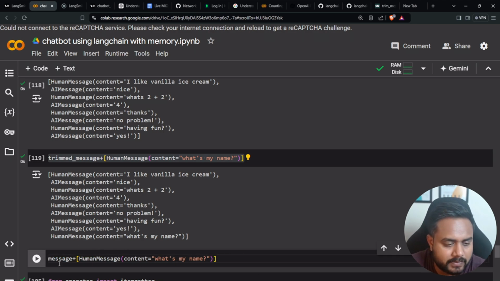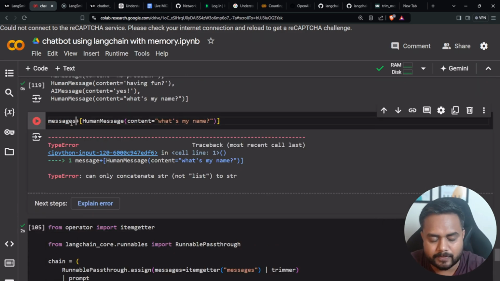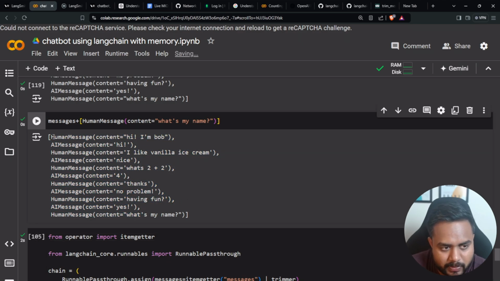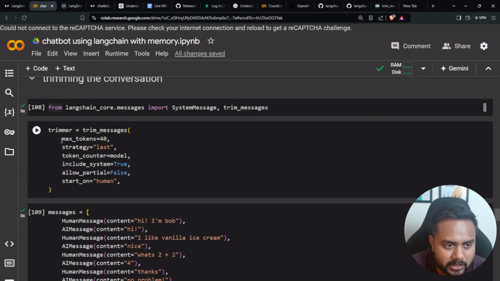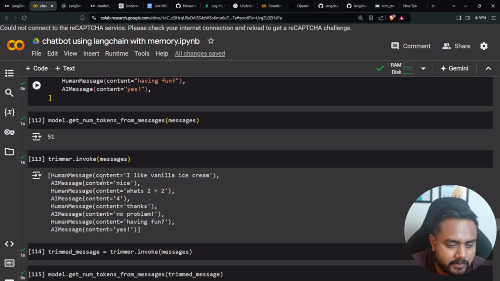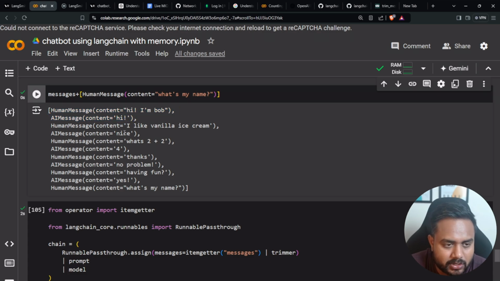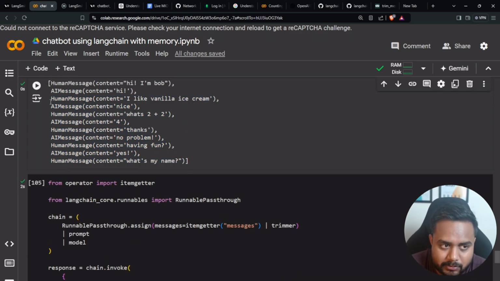Now if I pass this message, guys, here you will find this complete messages, but on top of it I'm going to perform the trimming. According to my configuration, the one I have written for the trimming, max tokens 40, strategy last, whatever, it is going to remove these above two messages. My conversation is going to start from here. Getting my point? My conversation is going to start from here. So that's why, guys, here, what message will I be passing?